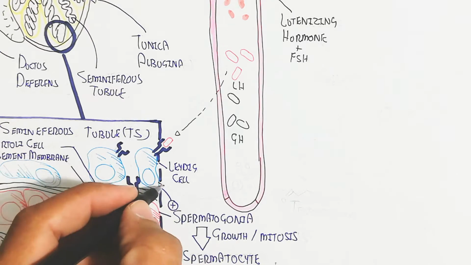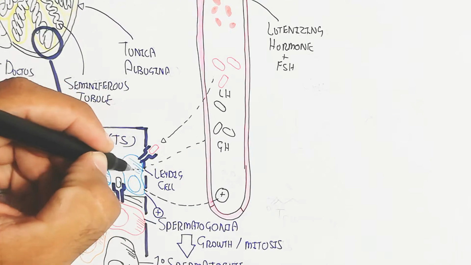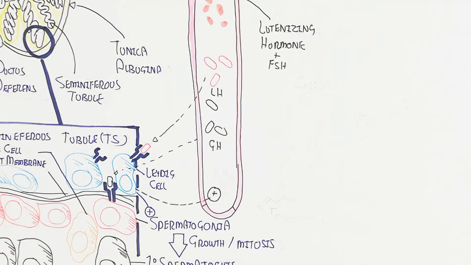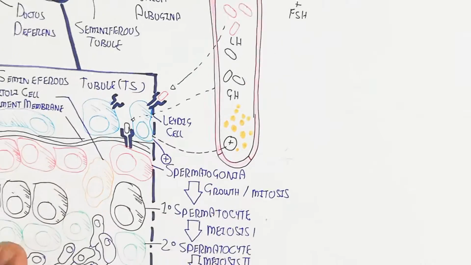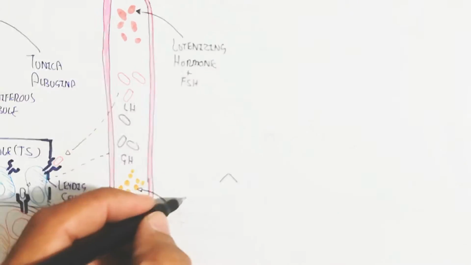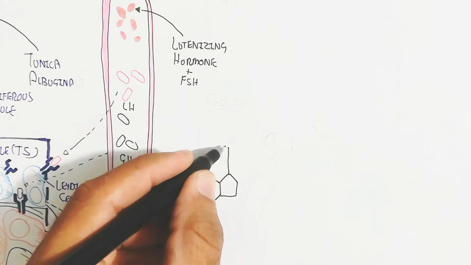So the Leydig cell and the spermatogonia will be stimulated by follicle stimulating hormone and luteinizing hormone for the production of testosterone, to stimulate the spermatogonia and the development of the testes and the penis, the reproductive system of the male.